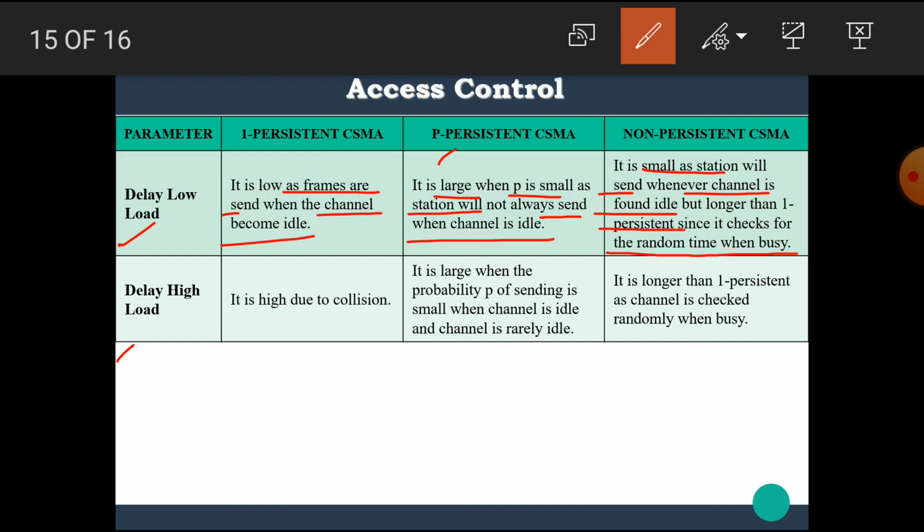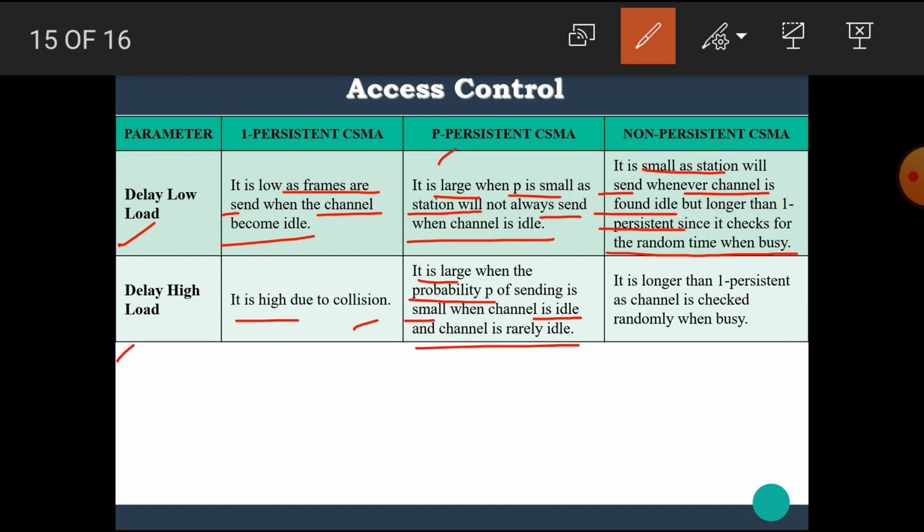The next parameter is delay at high load. In one persistent CSMA, the delay at high load is high due to collision. In P persistent CSMA, the delay at high load is large when the probability P of sending is small when the channel is idle, and the channel is rarely idle.